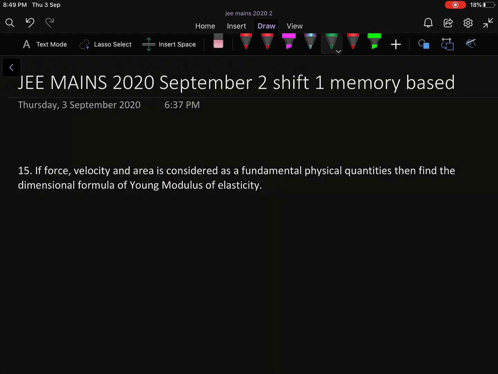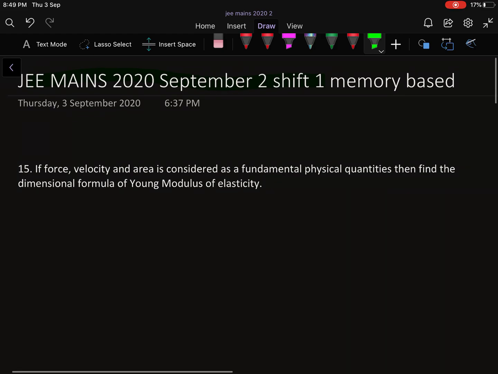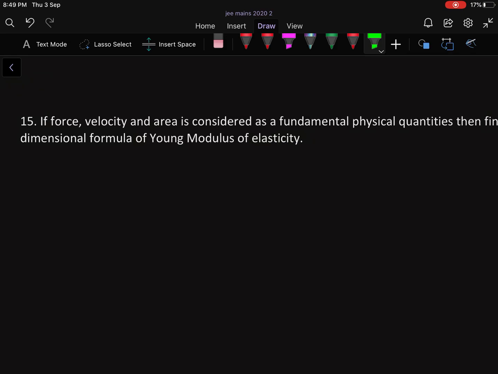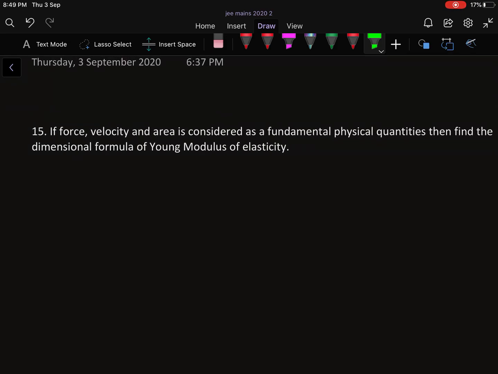Hello, in this video I am going to continue with the problems of the JEE Mains 2020 September 2 Shift 1 paper. Okay, so physics paper basically. Now proceeding to question number 15, you can see that this is a question from dimension. Okay, unit and dimension. So just see it.